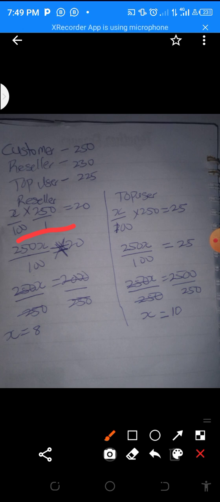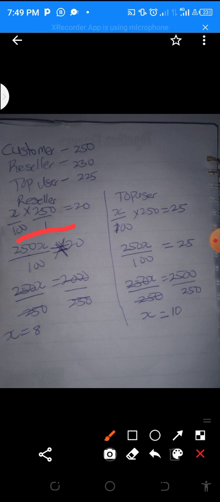Then we have x times 250, which is 250x divided by 100 equals 25. Then we have a cross multiplication, which will give us 25 times 100, which will give us 2500. Then that means 250x equals 2500, and then we divide both sides by 250, and then we have x equals 10.